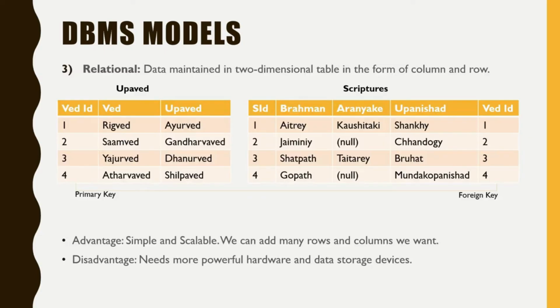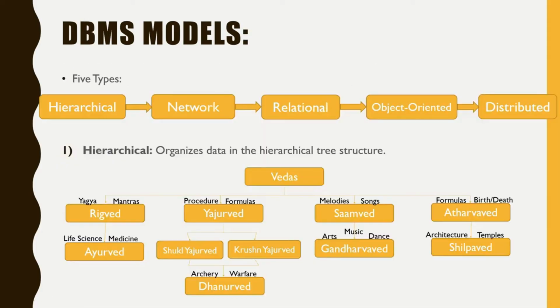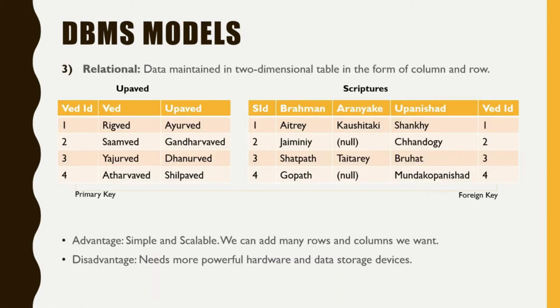In this model, data maintained in 2-dimensional table in the form of column and row. Let's take an example of 2 tables, Upaved and scriptures. Upaved has columns as Ved ID, Ved and Upaved and data in the form of rows. We have taken data from here for Upaved table. Now same is the case with second table, scriptures.